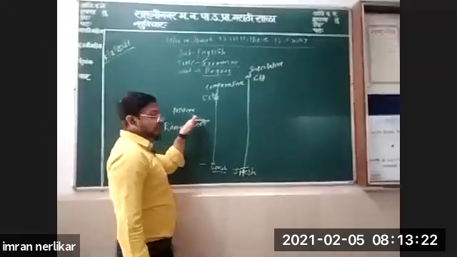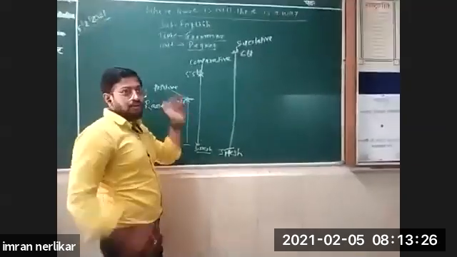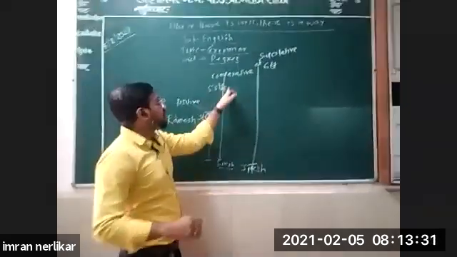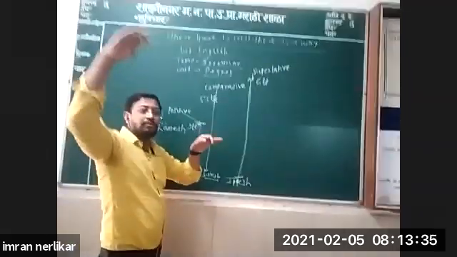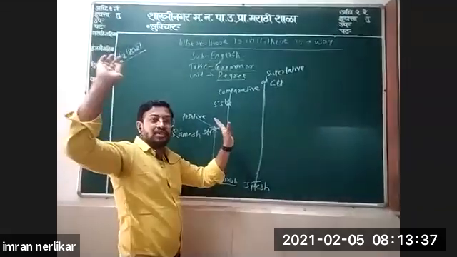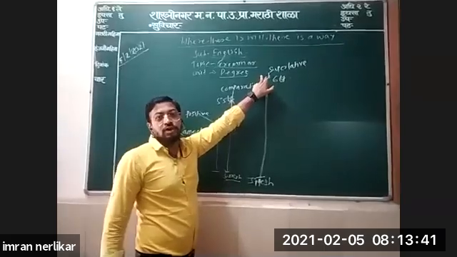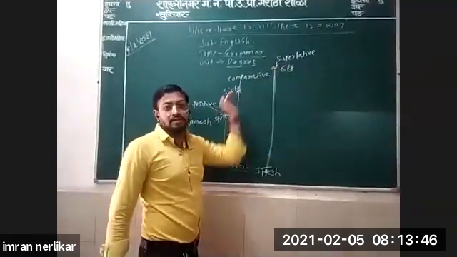So this first level, normal, is called positive. More than that, some more increase, is called comparative. And the highest level, the top, where nothing can be better than that, is called superlative. So these are three levels of comparison.